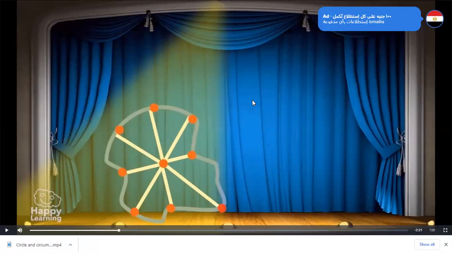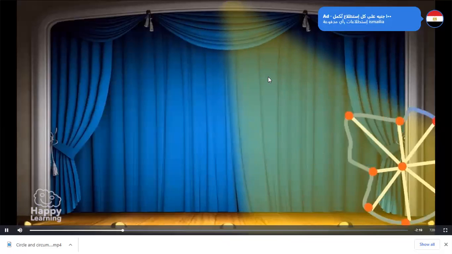Did you see this figure? Does this represent a circle? No. Why? Because all the points from the center are not the same distance. Thank you, because the length of all the sides which come from the center have different lengths. So this one will not represent a circle. Thank you, Awad.